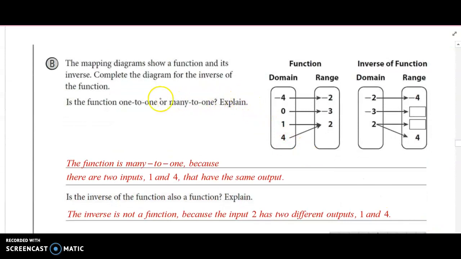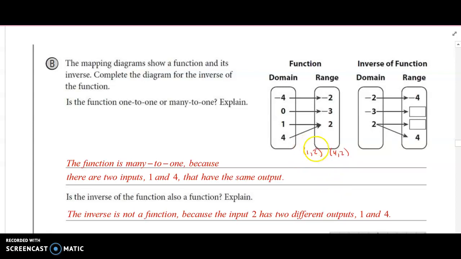Well, if we look at this one, this mapping diagram shows a function and its inverse. So we got -4 to -2, 0 gets mapped to -3, 1 gets mapped to 2, 4 gets mapped to 2. So 1 gets mapped to 2 and 4 gets mapped to 2. That means there's a point that has a y value of 2, 1, 2, and 4, 2. That can't happen in a function, because whenever we plug something into a function, we want to get a unique value out.